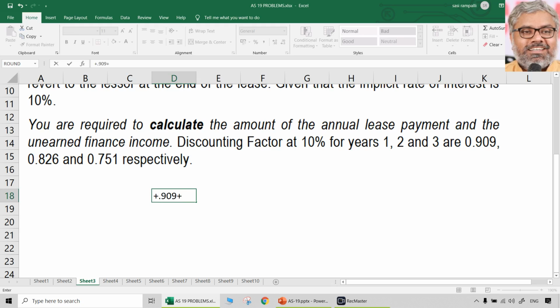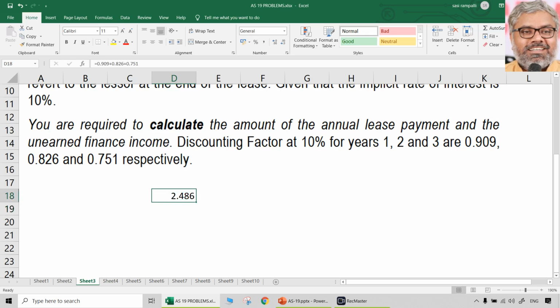According to whatever the numbers given, you don't have to separately find out anything. 3 numbers are given, take those 3 numbers. 0.909 plus 0.826 plus 0.751. 909, 826, 751. So what is the annuity factor here? 2.486.